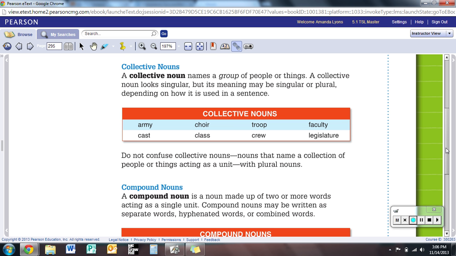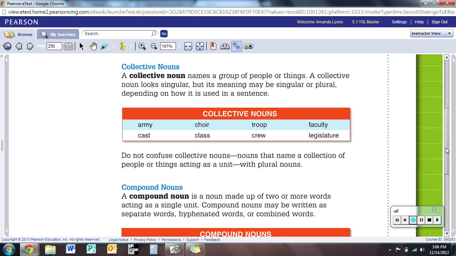So for collective nouns, you can think of animal groups, a herd of cattle, or a group of crows has that funny name called a murder. A murder of crows, murder is a collective noun at that specific point in time. But you can have one murder of crows, and so murder would be singular. You have one group of crows, but it's made up of many crows, but it's still considered a singular noun.